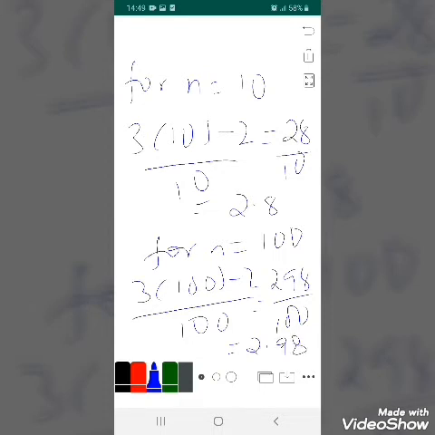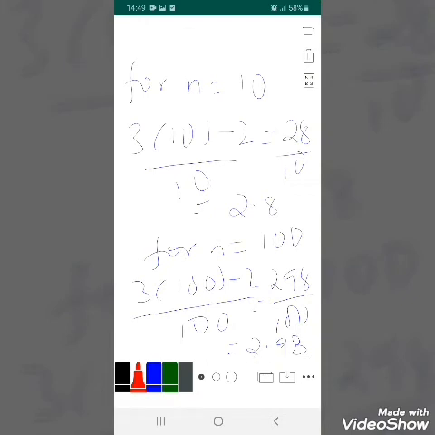As you can see from this, as the value of n is getting larger and larger, our values are very close to 3.